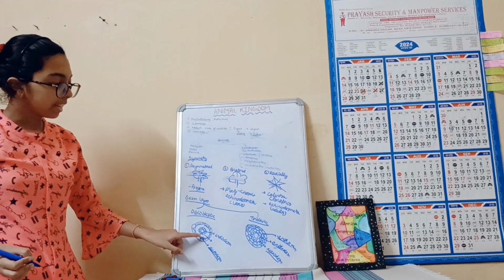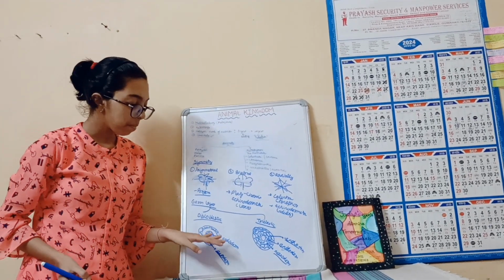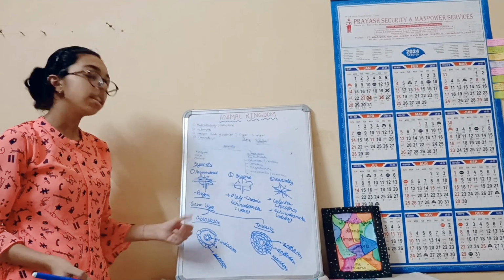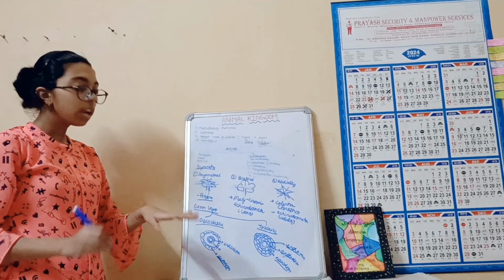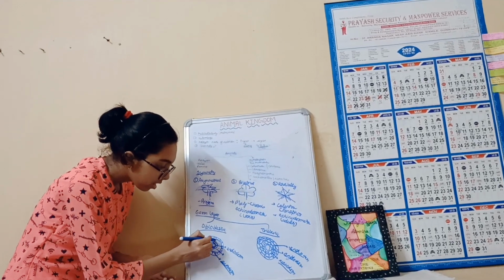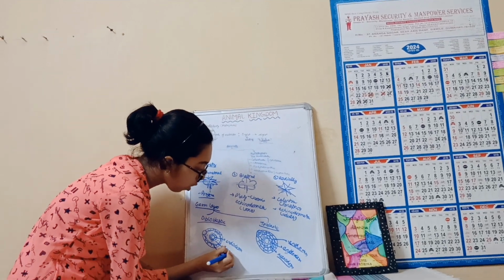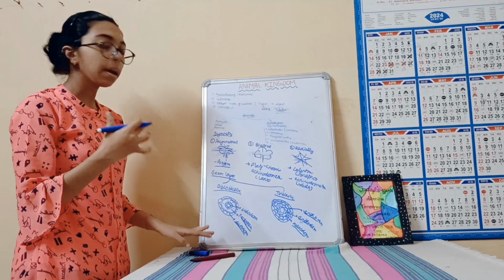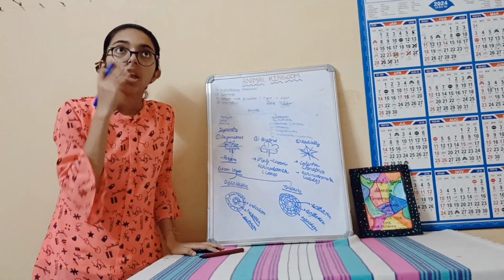But in the diploblastic one you can see that I have left a space for mesoderm. This is because there is no mesoderm present in diploblastic organisms. Hence they have two layers, ectoderm and endoderm only. But there is a jelly-like substance between them, known as mesoglea. Sometimes it also gives a gel-like appearance to the organisms, as you can see in Hydra.